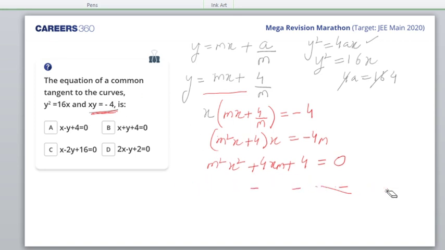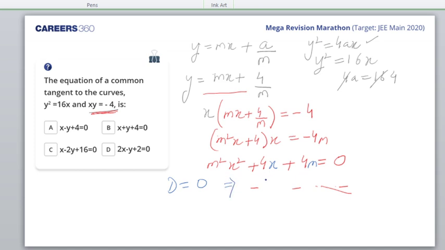This equation I made wrong. It should be m square x square plus 4x plus 4m, with m in the constant term. Yes, I missed m in that step, thank you. So discriminant is equal to 0.